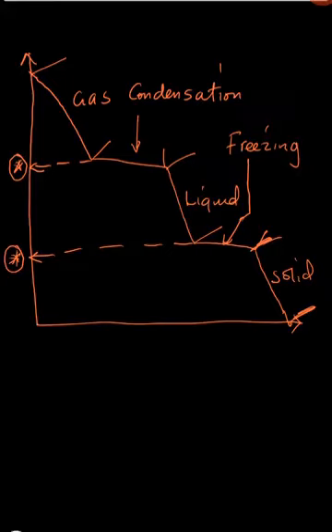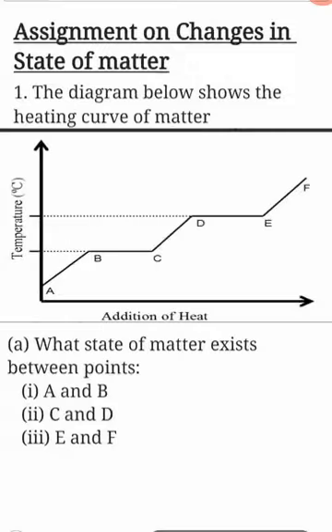For me to be convinced that you've understood better what I've taught in this particular lesson, I want you to try out this assignment. So we have got this assignment on changes in state of matter.